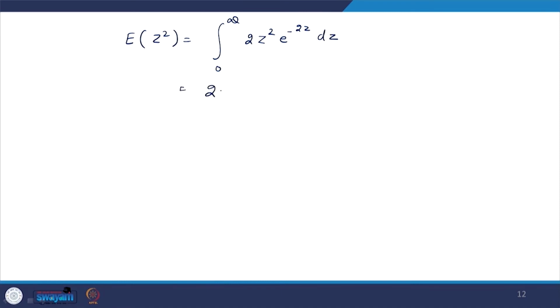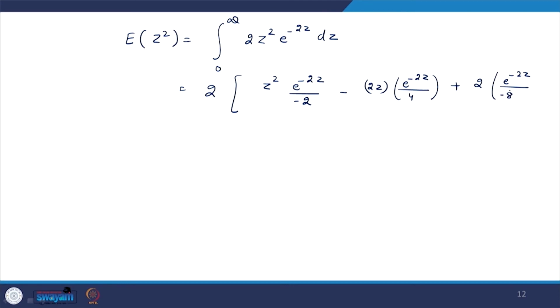So, it is 2. Now, again you can integrate, it is z square e raised to power minus 2 z upon minus 2, minus derivative of first integral of second, plus derivative of first next integral of second. So, basically you have to apply by parts 2 times.